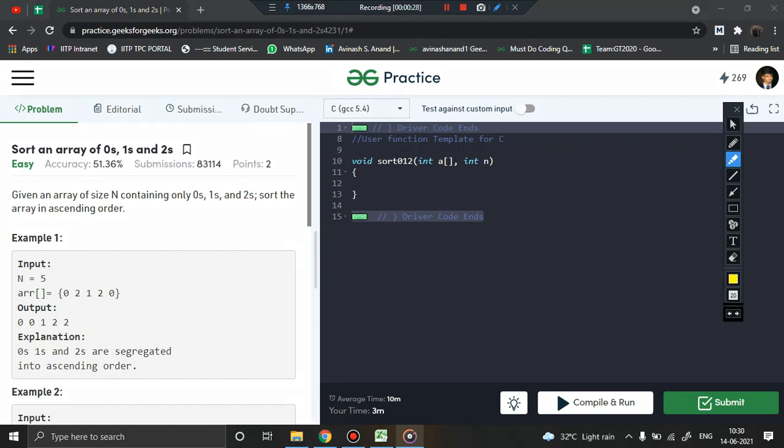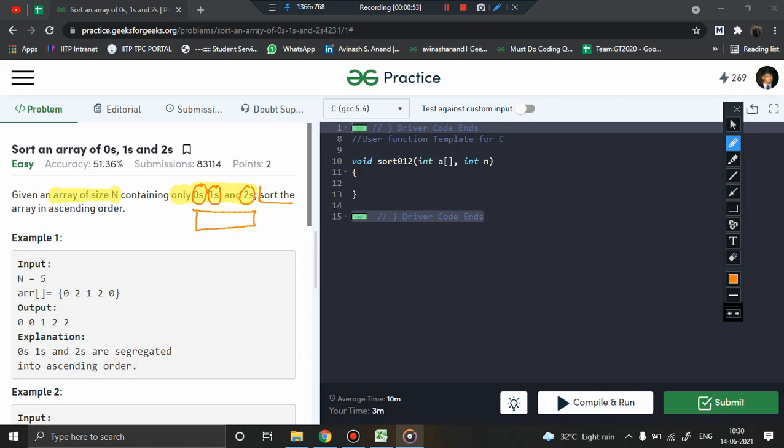Now, what is the problem? We have an array of size n, and it contains only zeros, ones, and twos. So you'll find only three types of digits. Either you'll find a zero as the array element, or one, or two. It may be in any random fashion.